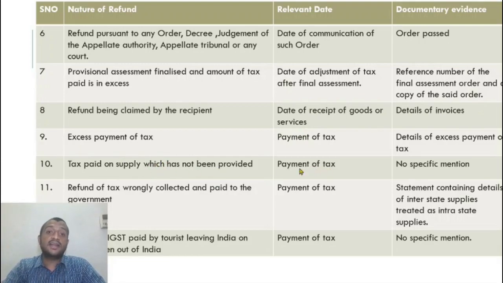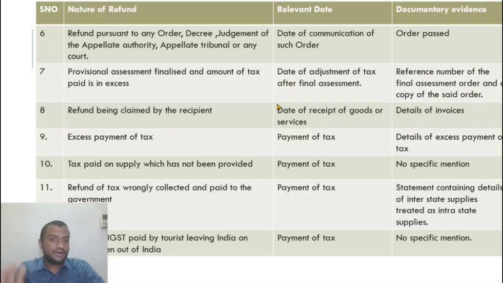Yes. So what is the relevant date? Payment of tax. Anything other than specific situations, blindly put the relevant date as payment of tax. What are specific situations? Deemed exports, where the due date is the date of showing the deemed exports in the relevant return; or in case of inverted duty structure, the due date of filing the return for the relevant period; or for exports, the date on which goods are leaving the country by ship. So except those specific cases, for everything else, put the relevant date as payment of tax.